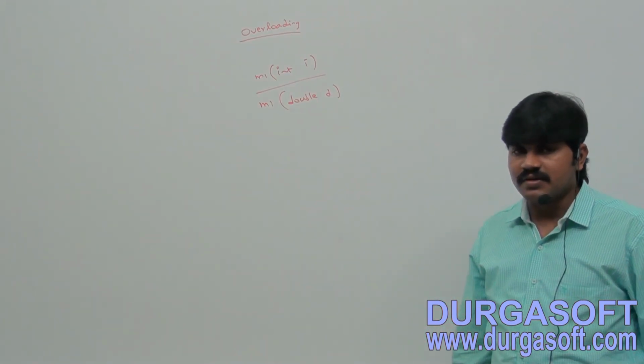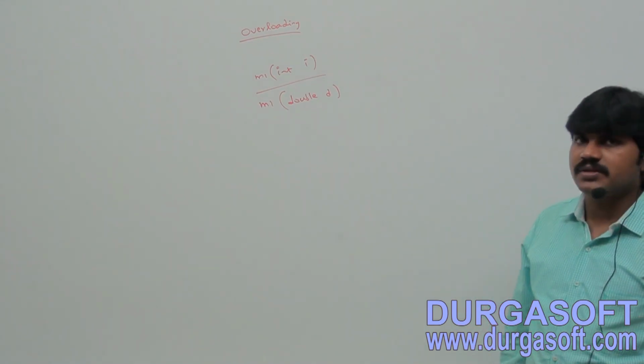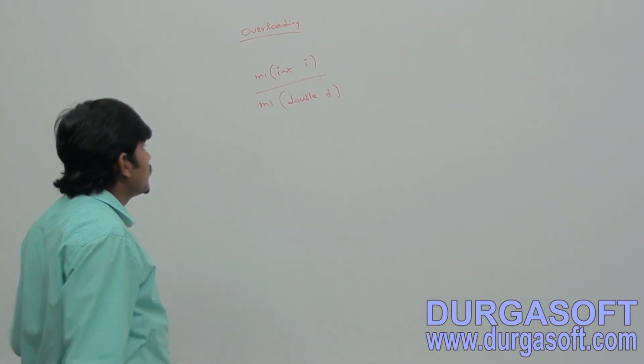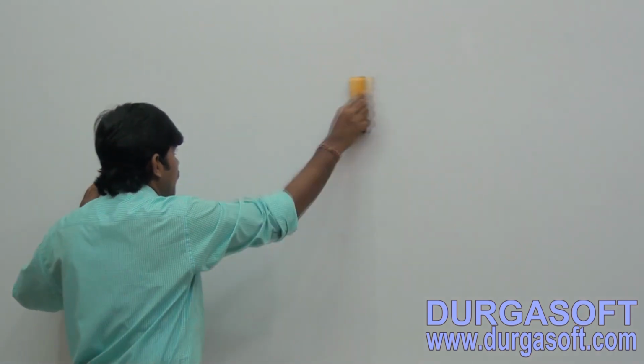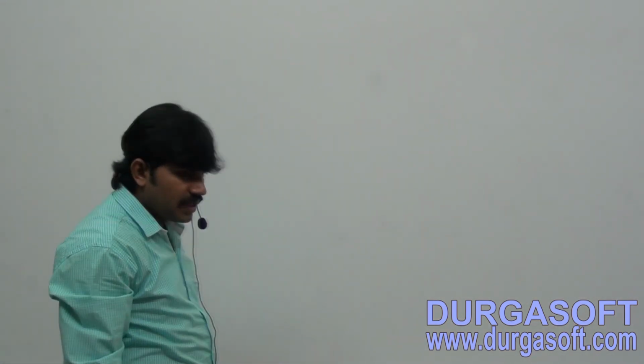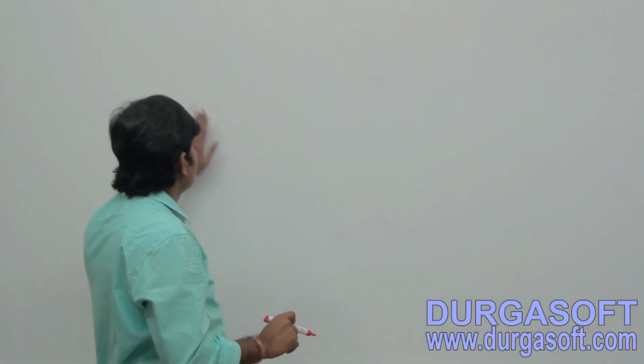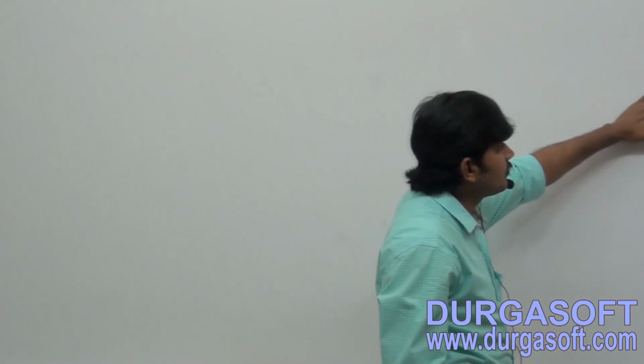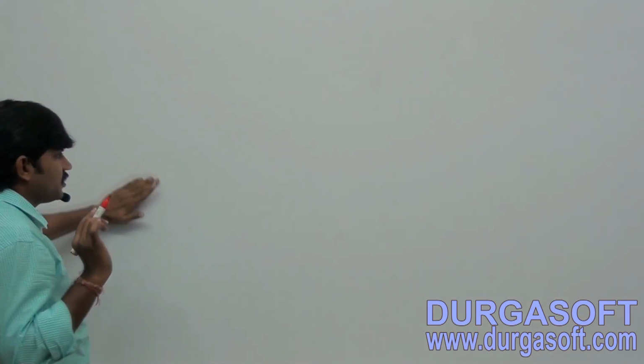both methods have the same name, but different argument types. Both methods having the same name but different argument types. Okay, so now take this terminology very carefully. Sir, both methods having the same name but different argument types is the concept of method overloading.